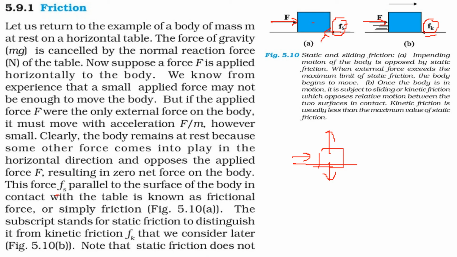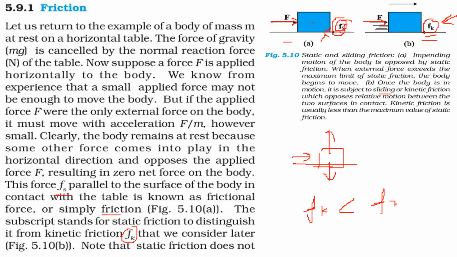Fs is parallel to the surface of the body in contact with the table. This is the frictional force, or you can simply call it friction. And there is a subscript, as I said, that when it is moving it will be Fk. So these are the impending motion of the body, which is opposed by the static friction. When the external force exceeds the maximum limit of static friction, the body begins to move. And once the body is in motion, it is subjected to sliding or kinetic friction, Fk, which is again opposing the movement. This kinetic friction Fk is generally less than Fs.